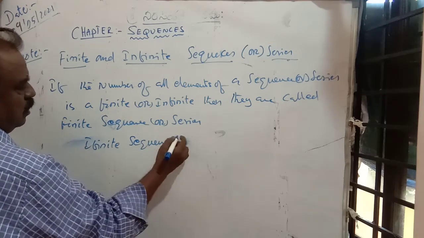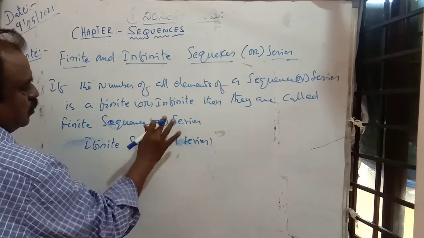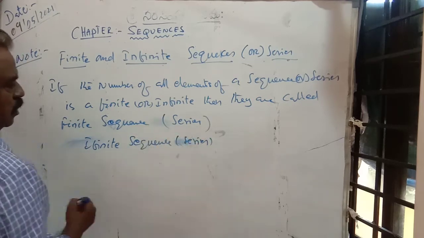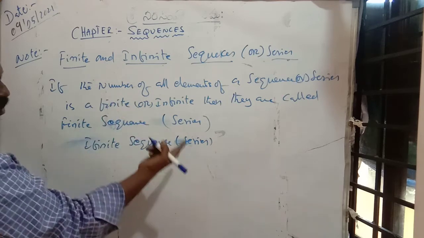In the bracket you write series. Here also you write series. So sequence or a series.